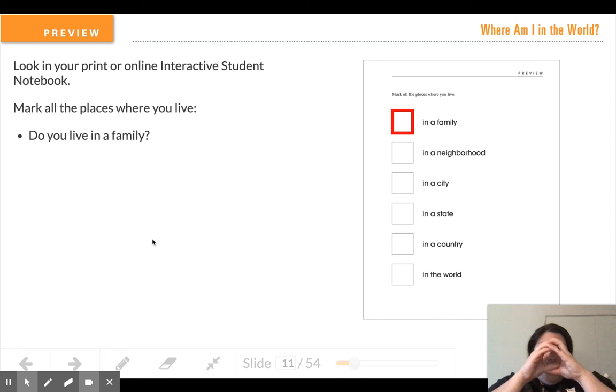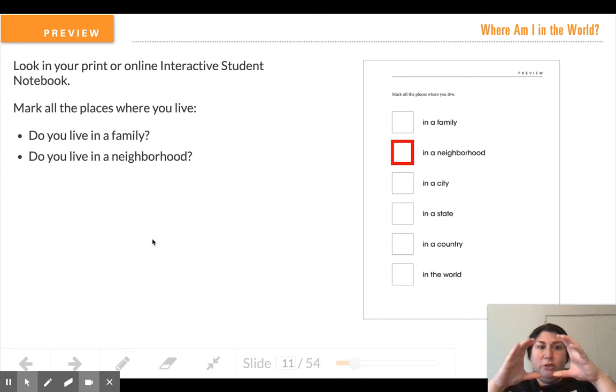So that might be the smallest. So you can make a little small. So you might live with your family in your home. And then a little bigger, do you live in a neighborhood? So that's the houses that are all around you on your street and a couple of streets over. We live in a neighborhood.